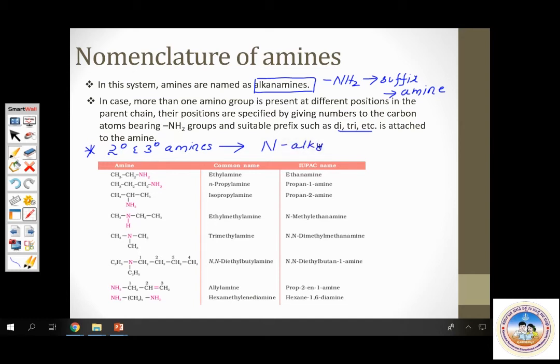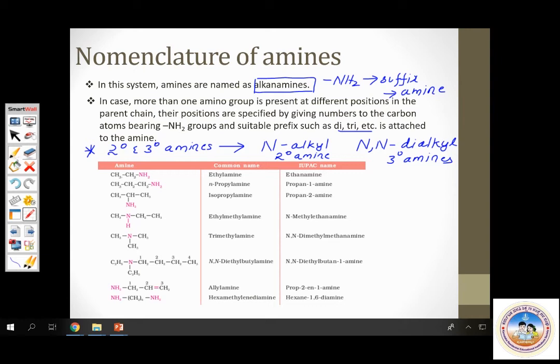For alkyl groups attached to the nitrogen atom, you don't use numbers, you just use the alphabet N, N-alkyl. If you have two alkyl groups on the nitrogen atom, then you will write it as N,N-dialkyl. This is for a secondary amine. A tertiary amine has another alkyl group, therefore you name it as N,N-dialkyl, usually for tertiary amines. Yes. This is what you have to know and understand.